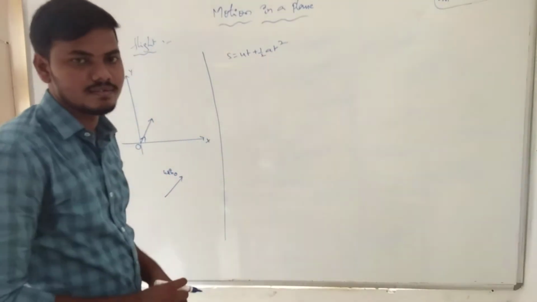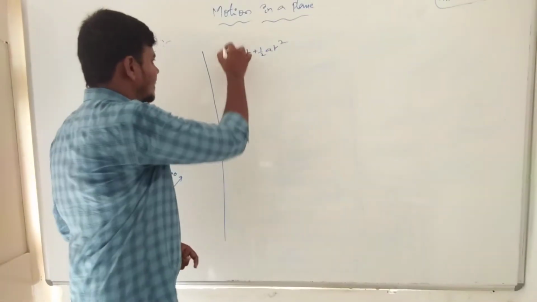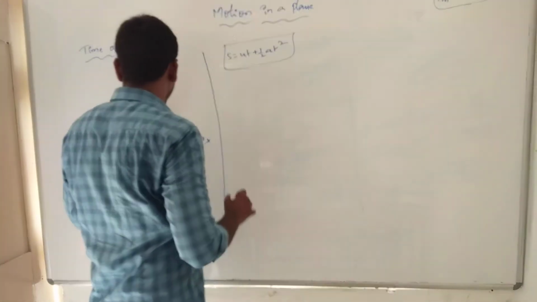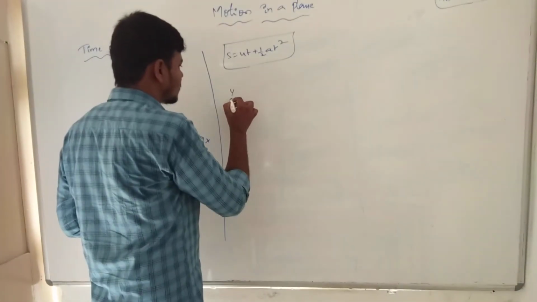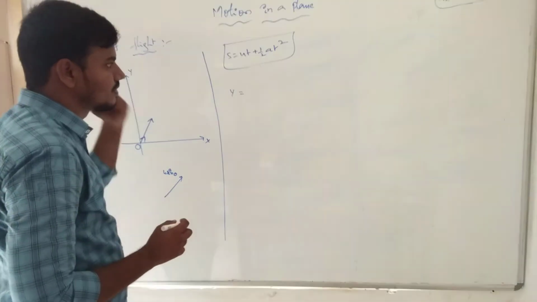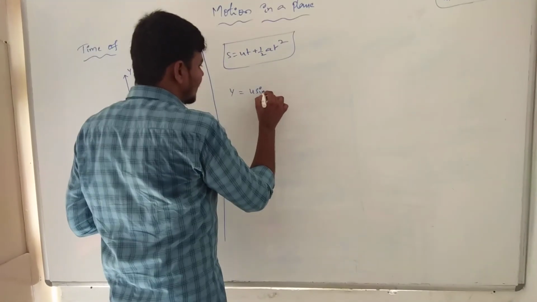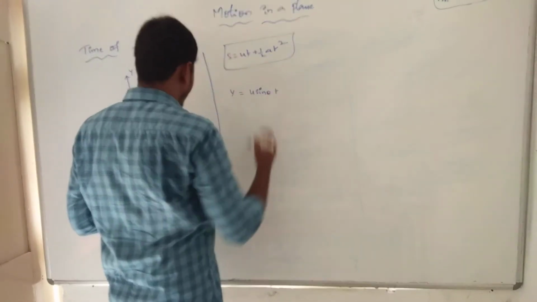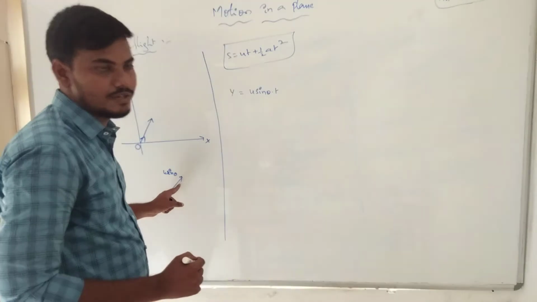Now from the second kinematic equation, s is equal to ut plus half at square. The same equation represents the time of flight. Clearly? Okay. Now y is equal to ut, which means u sin theta into t. Projectile means we take a negative sign for acceleration due to gravity.